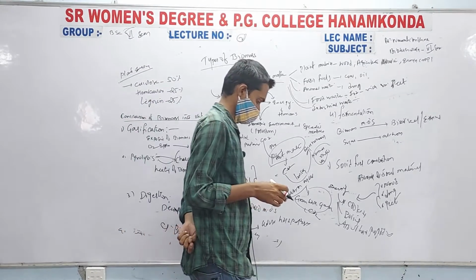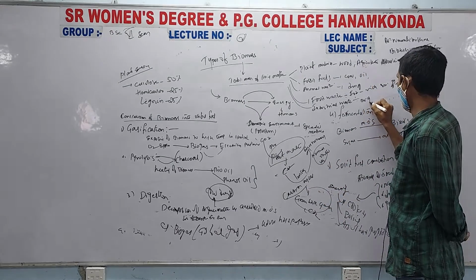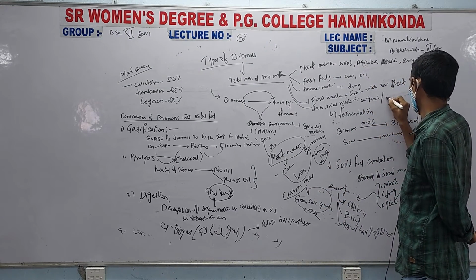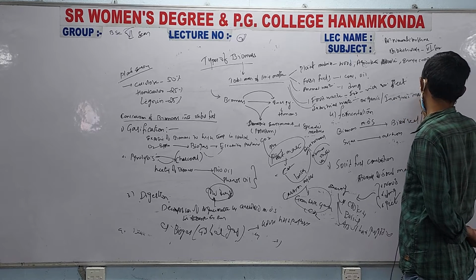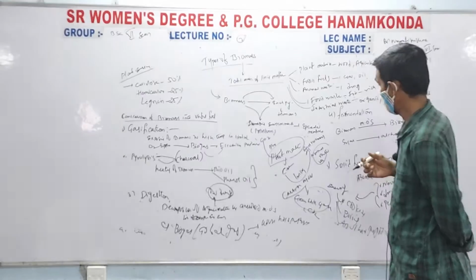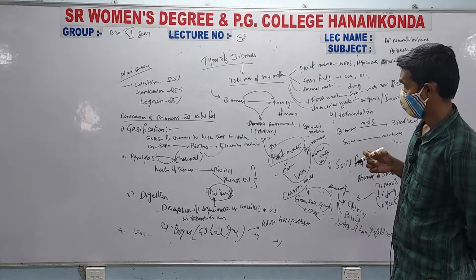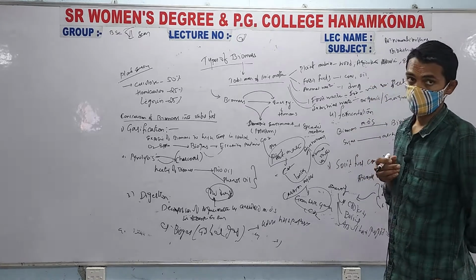Industrial waste, so industrial waste, the organic and inorganic material which is coming from the industry can be used as biomass to produce certain energy.